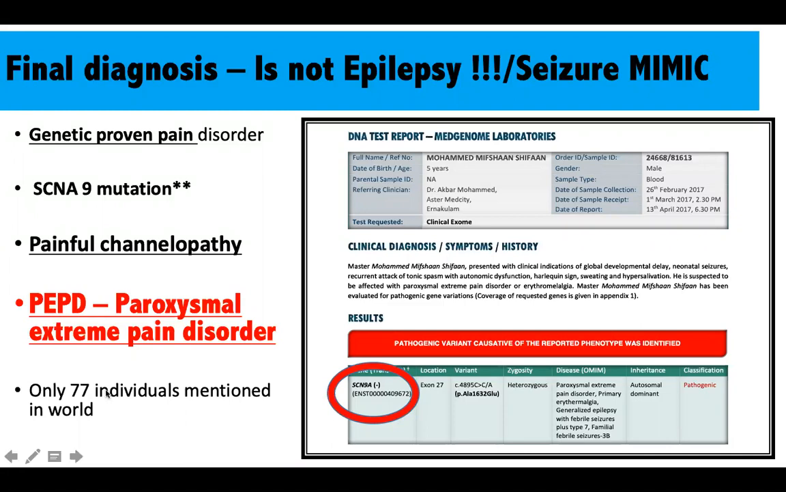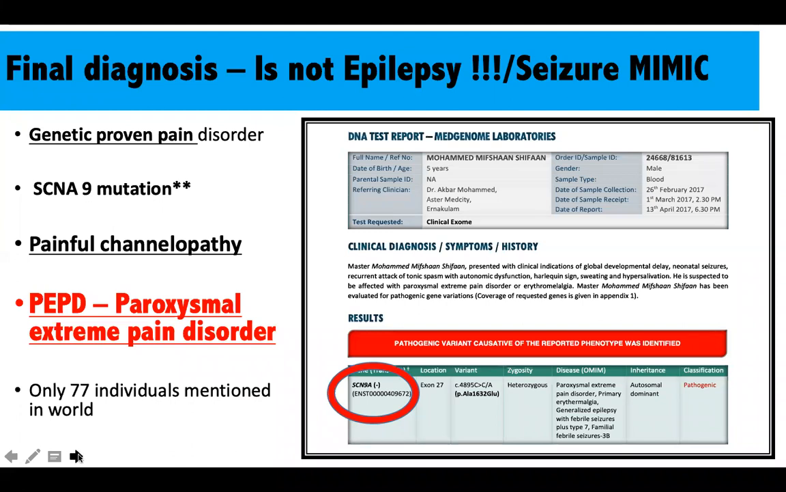So the idea of presenting this case is for you residents to understand that whenever we see an epileptic seizure which is not getting controlled, always go back to the history and always go back to the examination, because probably the devil is in the details. There are finer points that probably we are missing. There are finer clues that we are missing, and it could be a non-epileptic attack.